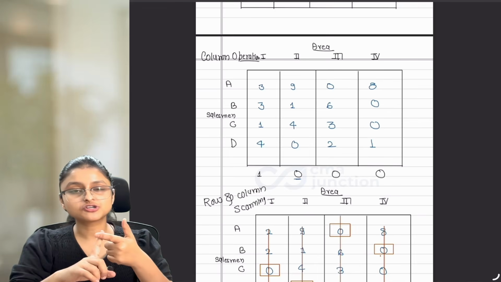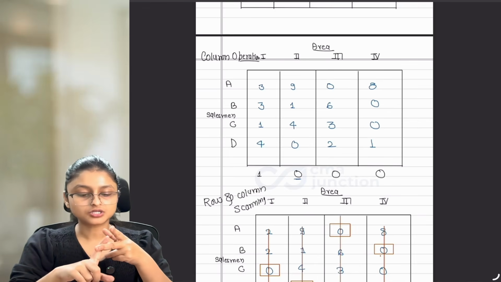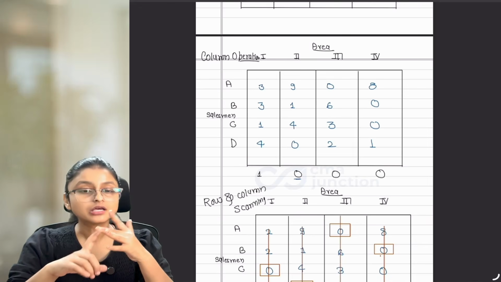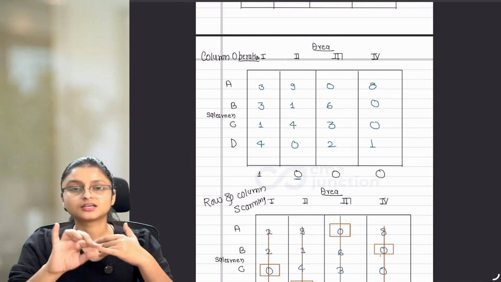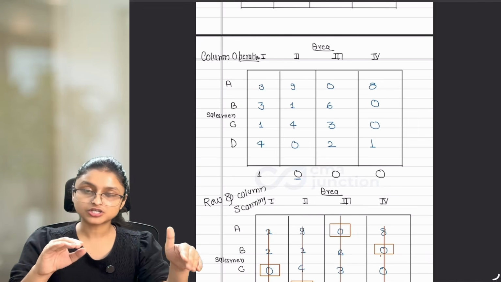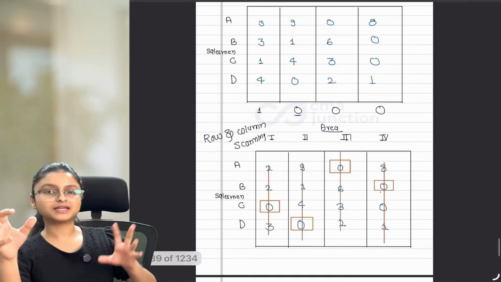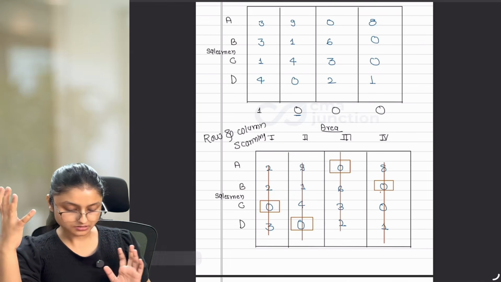Then if it is a question of minimization, you can directly move to step number 3, that is row operation. Then move to column operation. Then move to row and column scanning. After row and column scanning, if all the zeros are covered, then check whether you reach the optimality or not. If you reach the optimality, then that is your final answer.